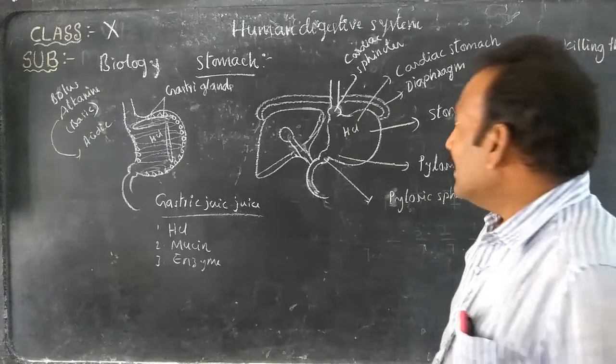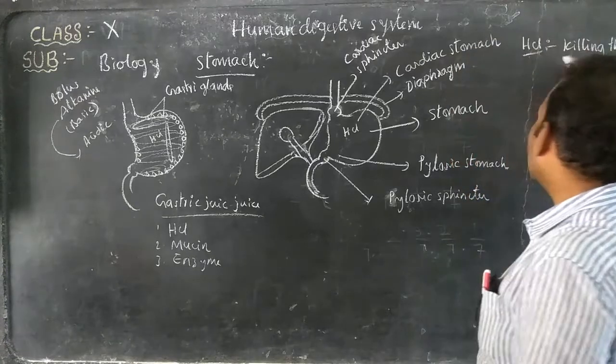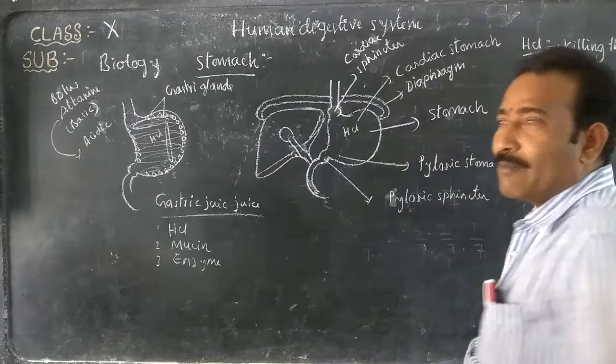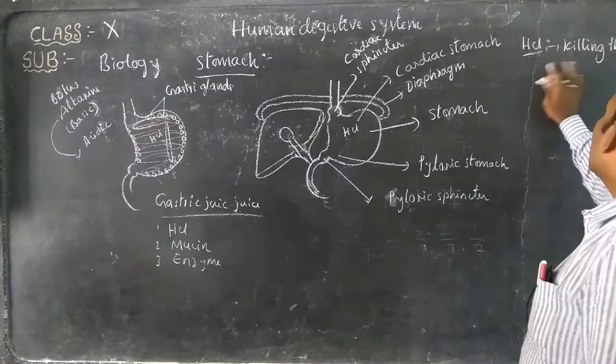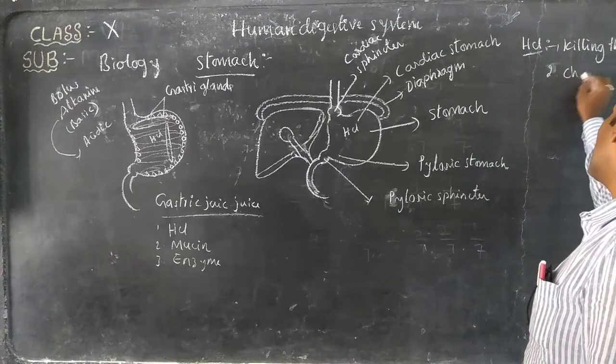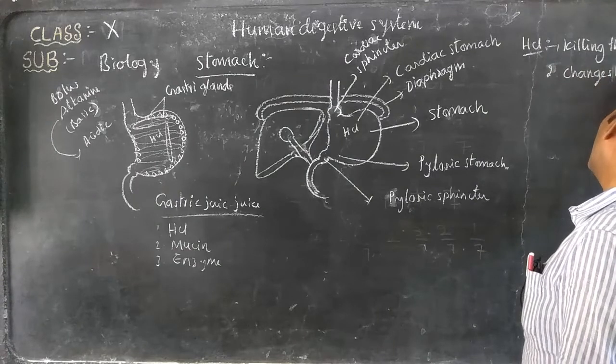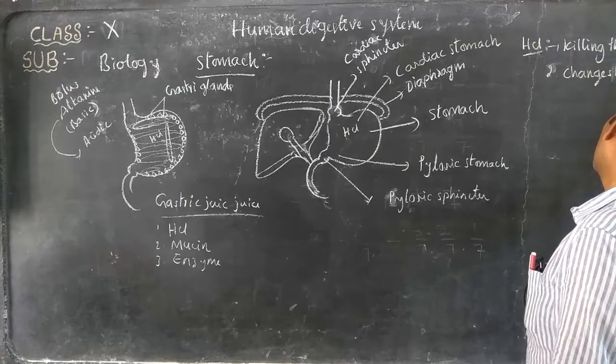That's why it kills the bacteria. And the second one is that it changes the chemical nature of the food.